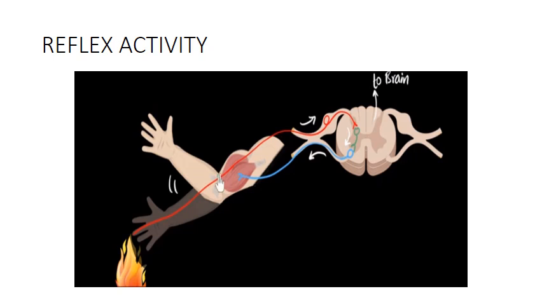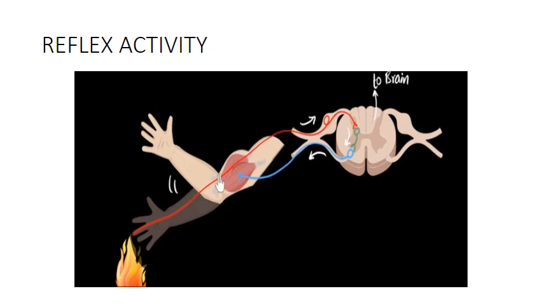Once more, reflex activity is defined as an involuntary response that occurs with peripheral nervous stimulation, and it occurs without our consciousness, and it is a preventive or protective activity that helps us from any damages in our body.